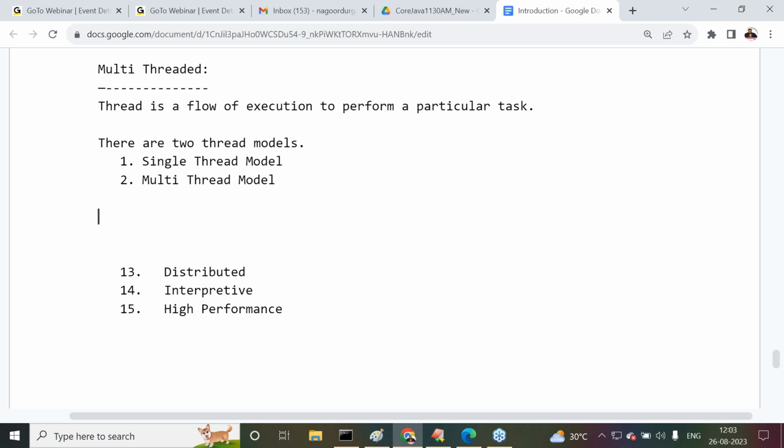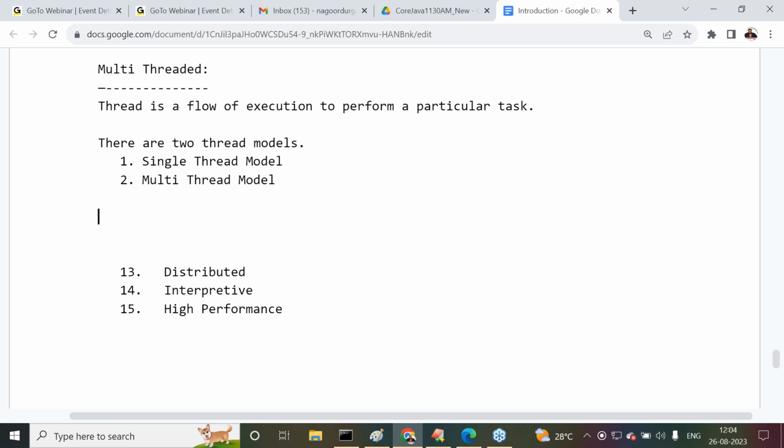For example, I have a program with 500 lines of code. If I allow only one thread to execute the total program, each and every line must be executed by only one thread, so more execution time will be taken. But if the program is the same, 500 lines of code, and I submit 5 threads, each thread may start execution from different locations. Finally, the total program will be executed within less time. When less time is available for program execution, performance will be more. When more time is available, performance will be less. Are you getting it or not?